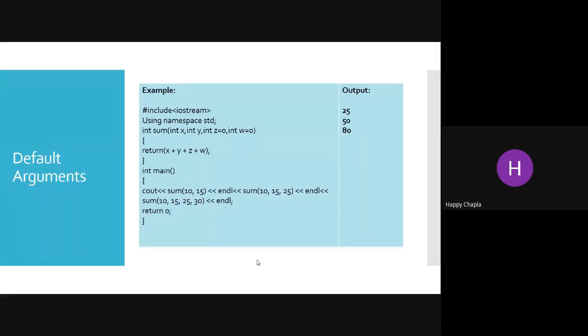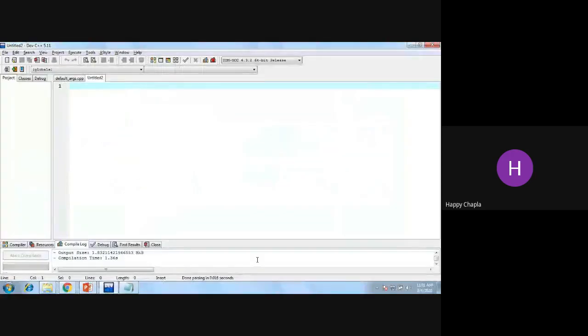Here is one example. We'll discuss this example in the doc, so you can assume what the actual output will be. I'll explain why, if you want to pass a value in the middle, what will be the case. Default argument.